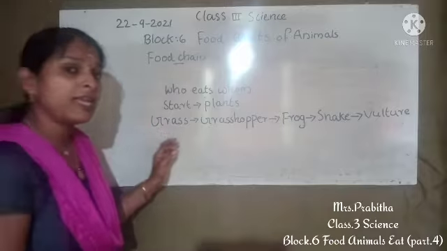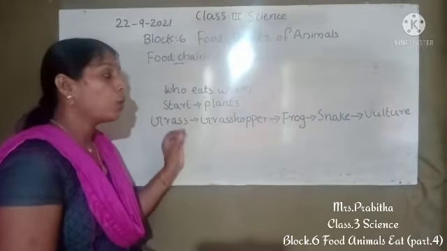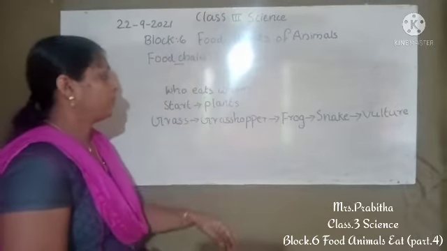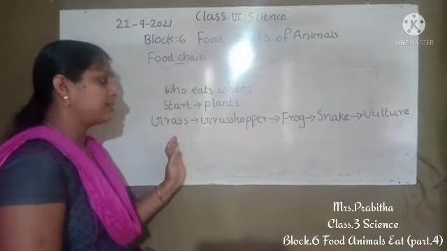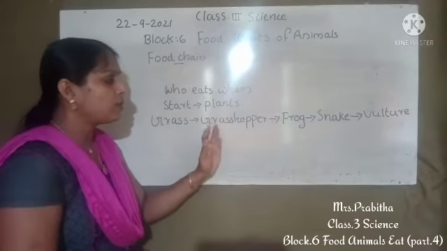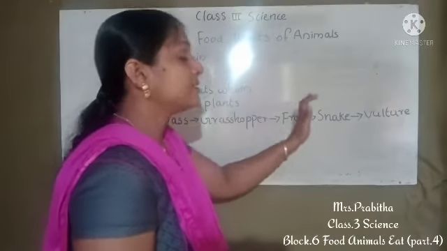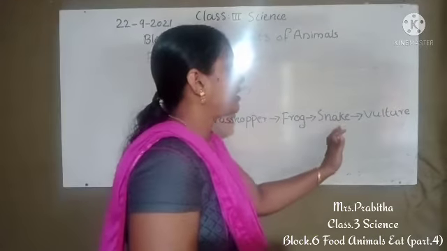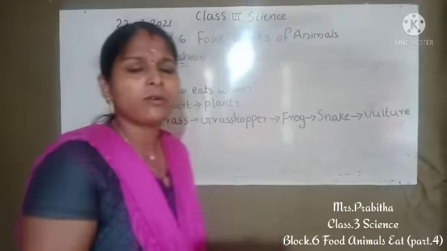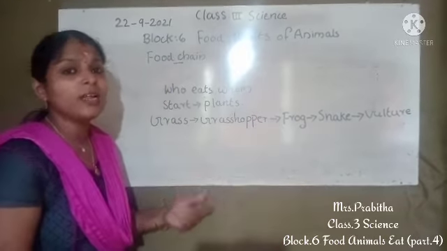So what is a food chain? A food chain shows who eats whom. So we can find grass is eaten by grasshopper. Grasshopper is eaten by frog. Frog is eaten by snake. Snake is eaten by vulture. So this is the way we can make different food chains.